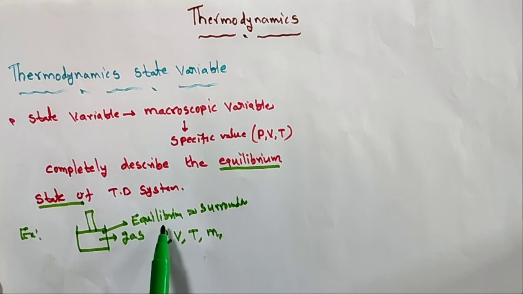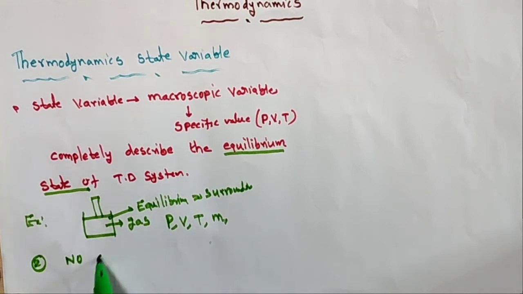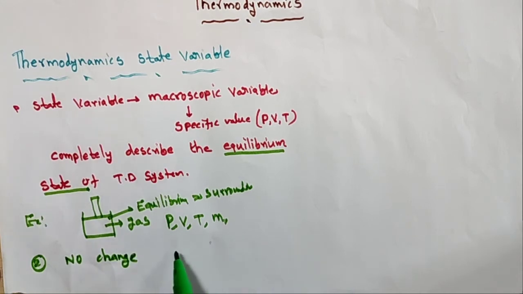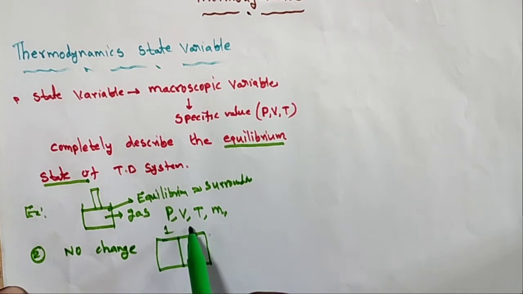Second, is it always in thermodynamic equilibrium? No, it is not always in thermodynamic equilibrium. For example, let us take a room divided into two parts. This is the first part and this is the second part.